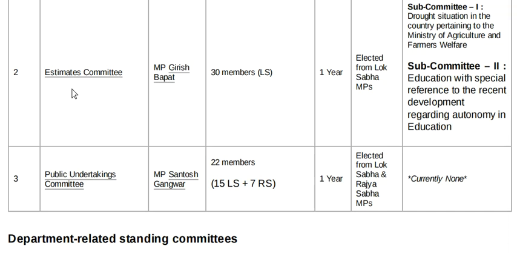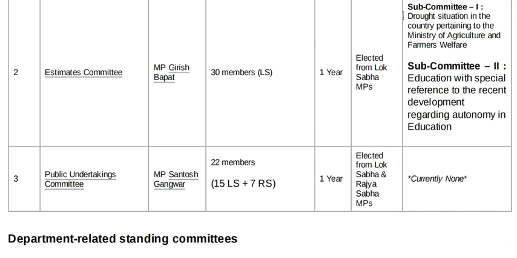After the previous committee, we will discuss the estimate committee. The head of the estimate committee is MP Girish Bapat, and there are 30 members in the estimate committee. The tenure of this committee is also 1 year, and generally only Lok Sabha members are members of the estimate committee.